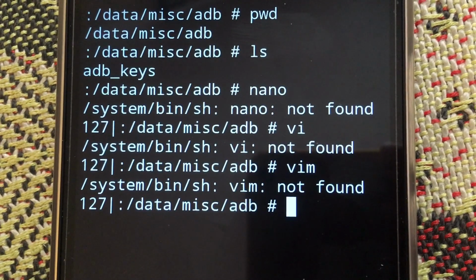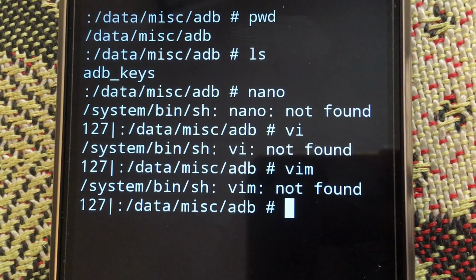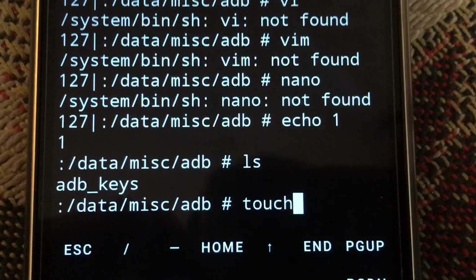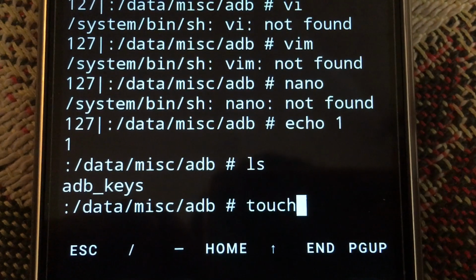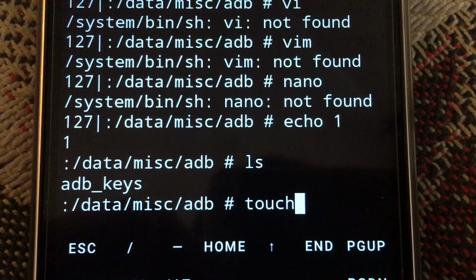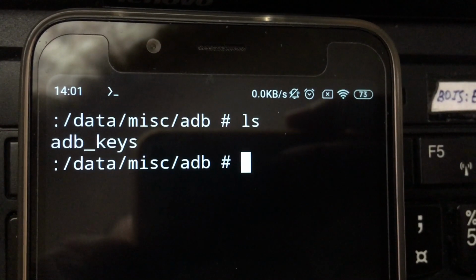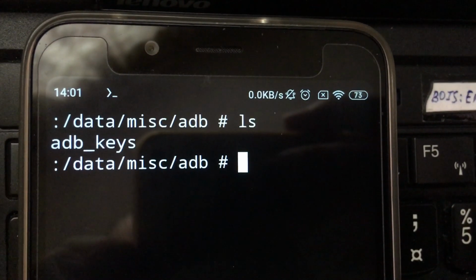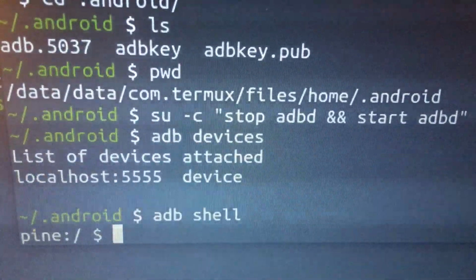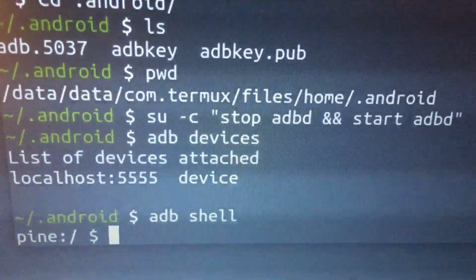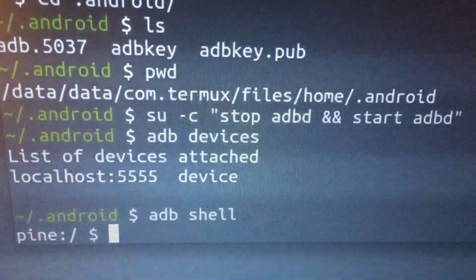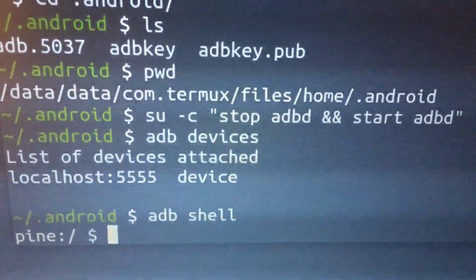Under root, nano and vi editors are not available. Touch and echo commands are working. I placed the public key into this file, and with that, ADB authorization has been successfully acquired without using a USB cable at all.